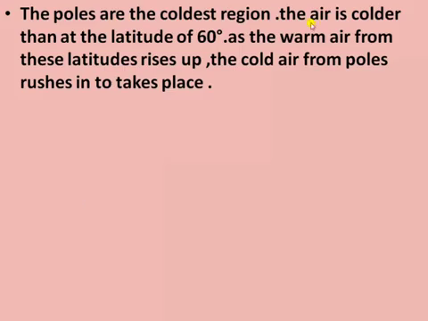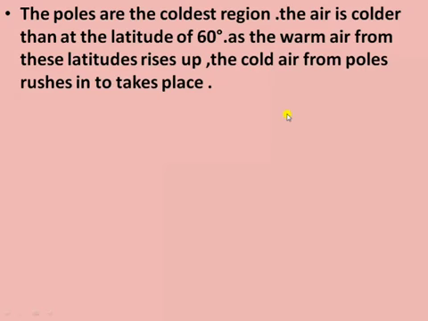As the poles are the coldest region, the air is colder than at the latitude of 60 degrees. The warm air from these latitudes rises up and the cold air from the poles rushes in to take up that place.